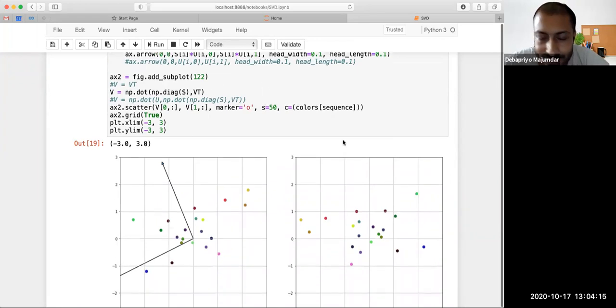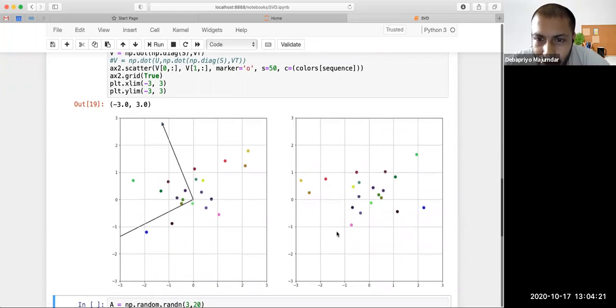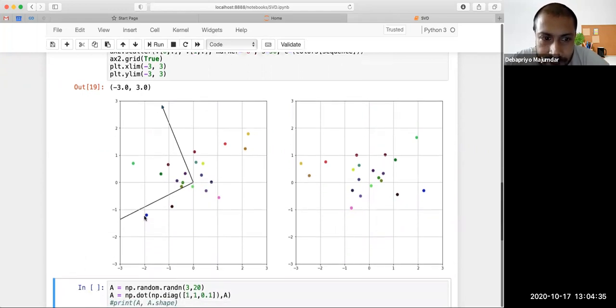Scaling with a diagonal matrix, just scaling, right? It's a linear transformation. It is just scaling. So just scaling gave us this. But if you carefully look at the relative positions, the red point and the green point, they're just flipped and rotated, right? This blue point and this almost black point are also flipped and rotated, right?